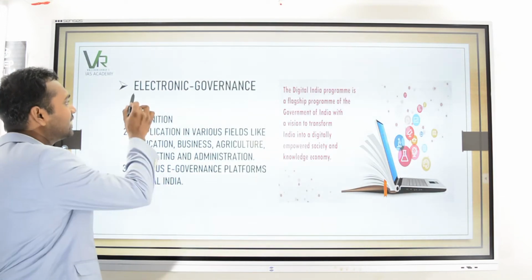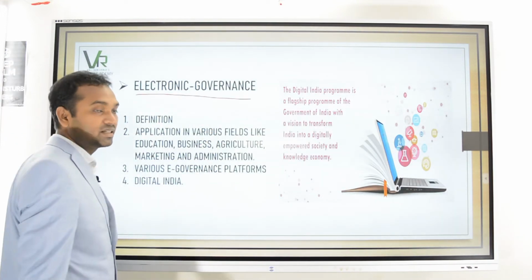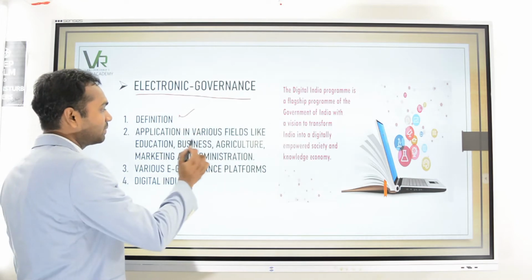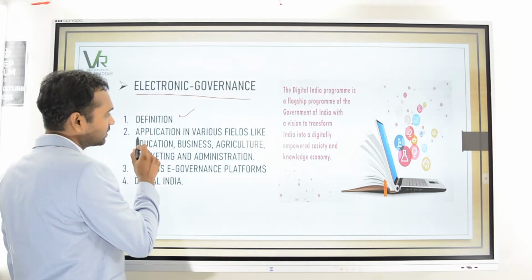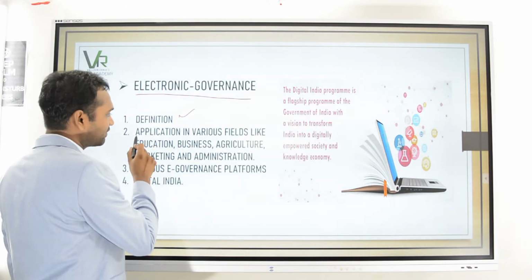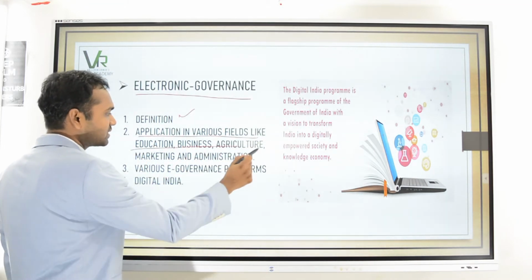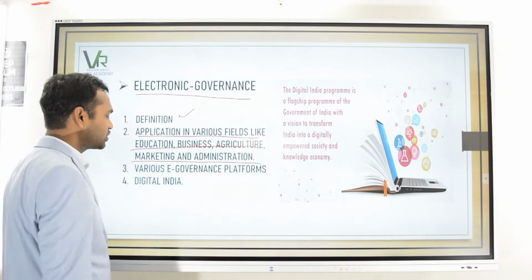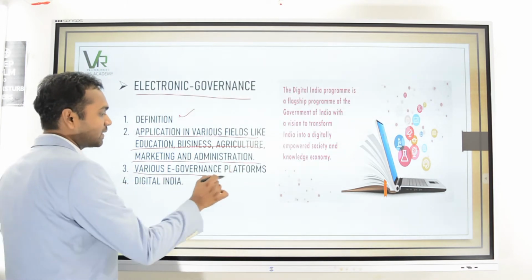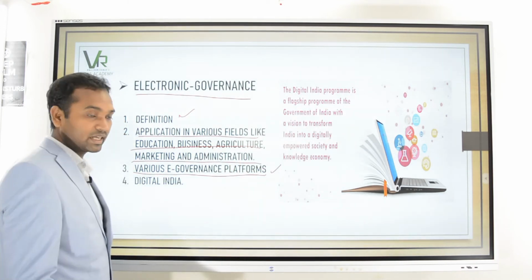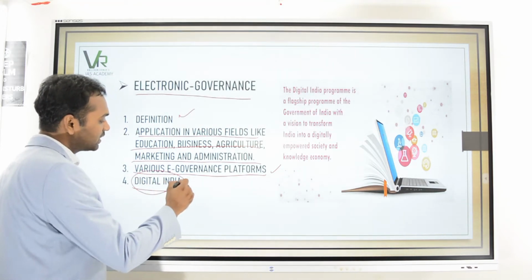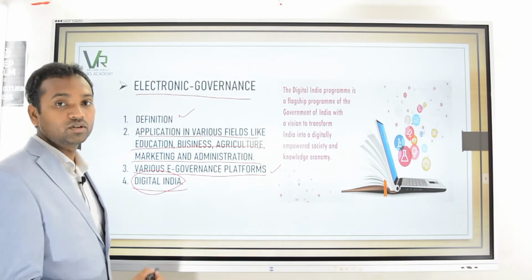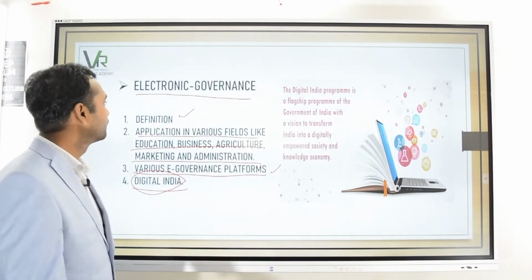Then e-governance or electronic governance will be discussed. The definition, application of this electronic governance aspect or electronic platforms in various fields like education, business, agriculture, marketing, and administration. Various e-governance platforms, that is examples of these applications. Then all this will be subsumed into the bigger project that is called Digital India. We're going to discuss Digital India also.